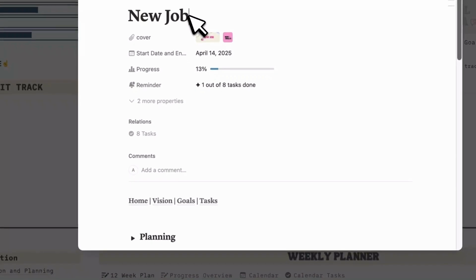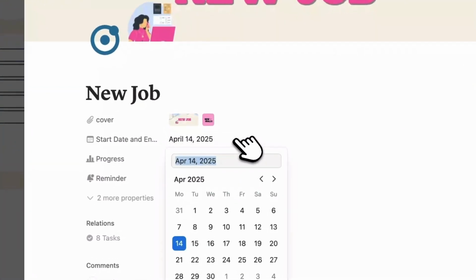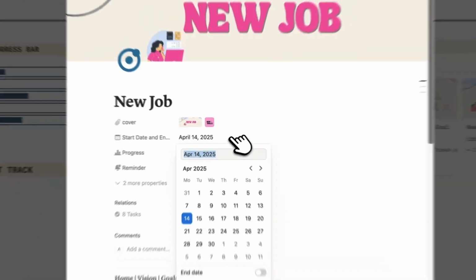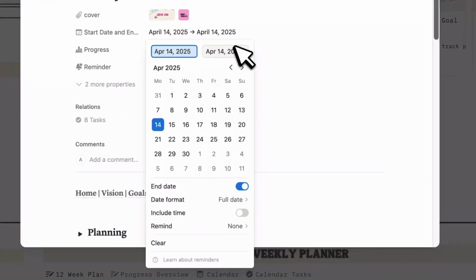Here you can change the name of your goals. Next, you want to set the start and end date. For the end date, remember you need to count 12 weeks. So we have the start date and end date. Click this, and now